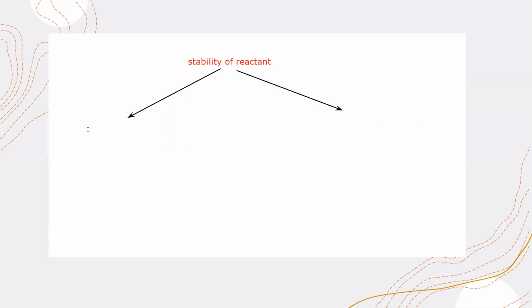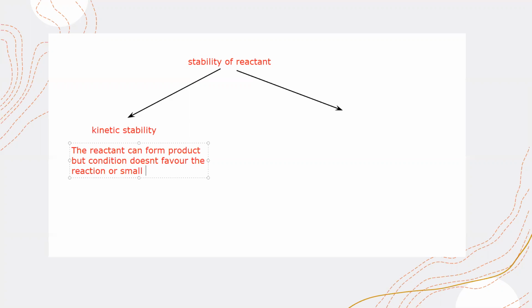The term kinetic stability means the reactants can form a product, but the conditions do not favor the reaction, or there is a small difference in energy between the reactants and the activation energy.